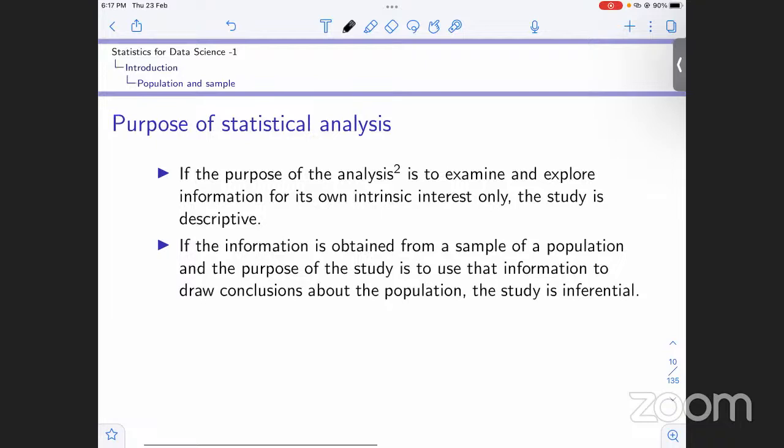Like I just showed in that diagram, if we have a smaller subgroup of the data and from that subgroup we make inferences, we make conclusions about the larger data set, then our study becomes inferential.